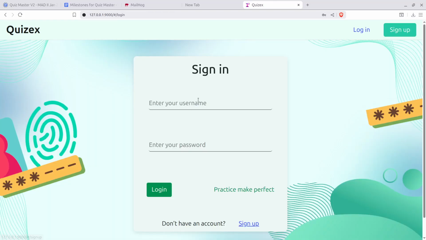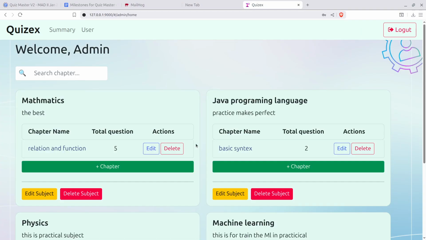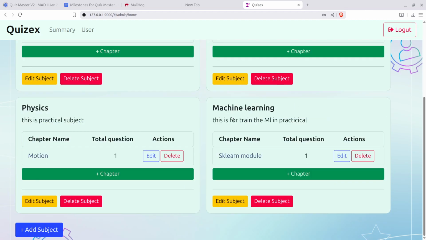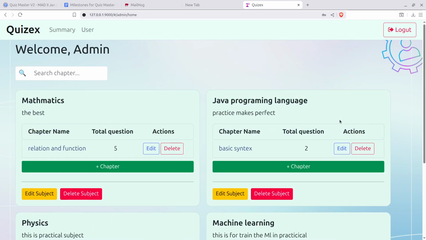Quickly I will log out so that I can go to the admin dashboard, and there I will show everything, because the main part is on the admin side. I just log in, and the password is, I think, admin. Okay, so this is the admin home page, where the admin can manage the subjects, chapters, and quizzes. Inside the quizzes there are questions. This is the basic dashboard.